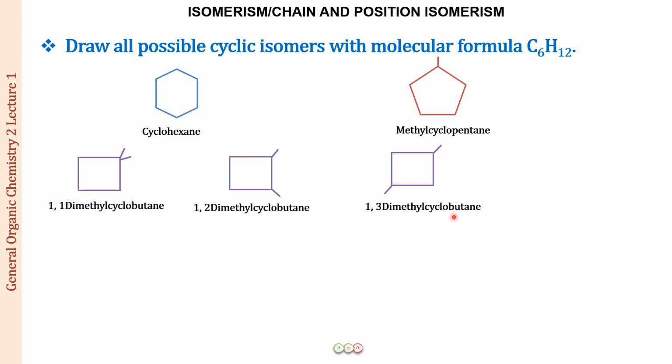Perfectly fine. Is there any more structure we can draw for a cyclobutane? Yes, we can do it. Again, just like we did previously, instead of 2 methyl groups, we can have one ethyl group. So let us do that. So we have the next compound to be ethyl cyclobutane. Alright. Again, this is only one substituent, so wherever you put it, it is going to be position number 1. So we can just have one ethyl cyclobutane.